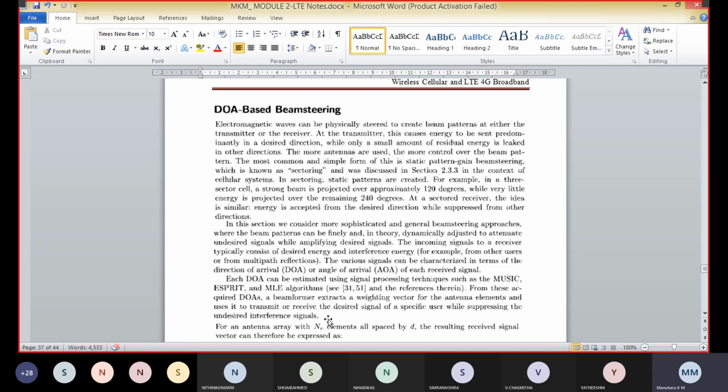At the transmitter, this causes the energy to be sent predominantly in a desired direction, while only a small amount of residual energy is leaked in the other directions. The more antennas are used, the more control over the beam pattern.